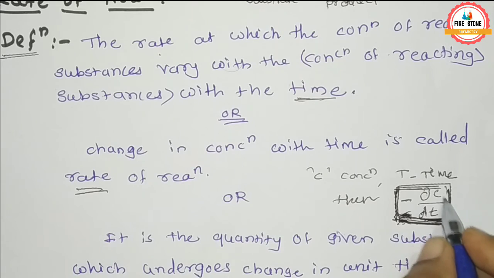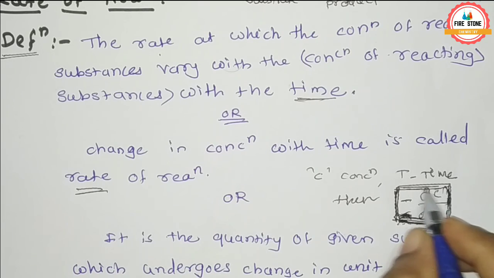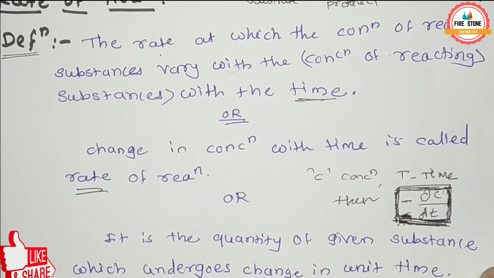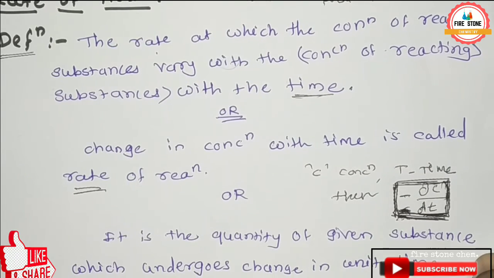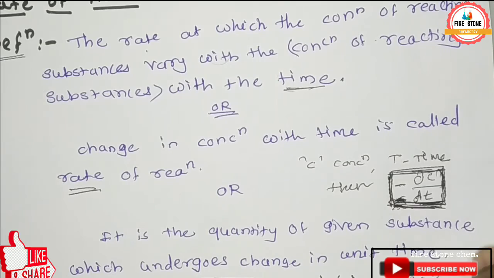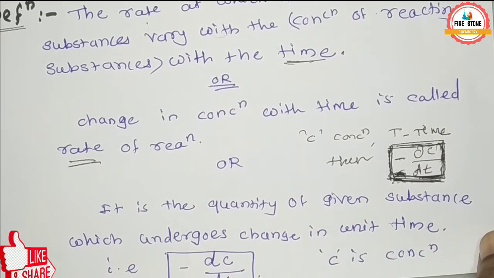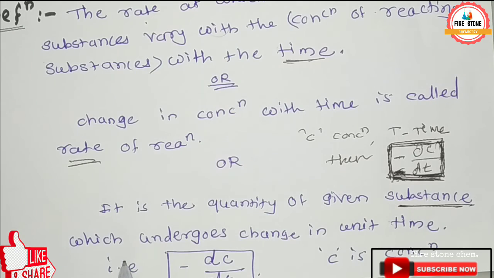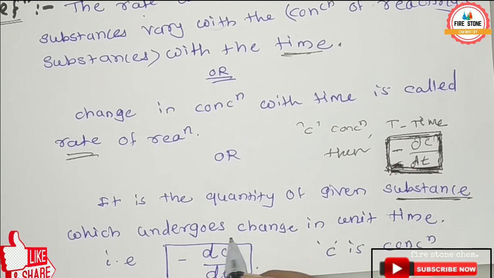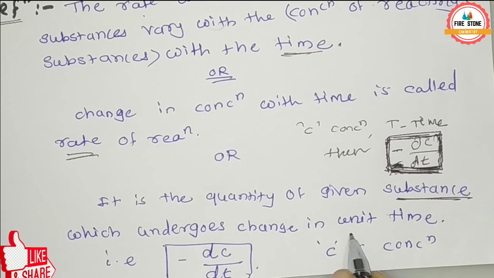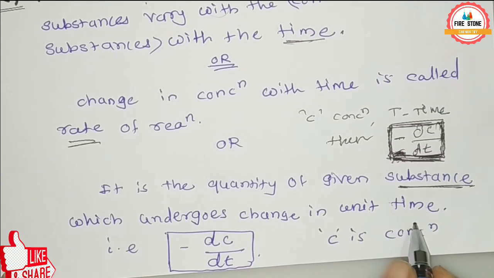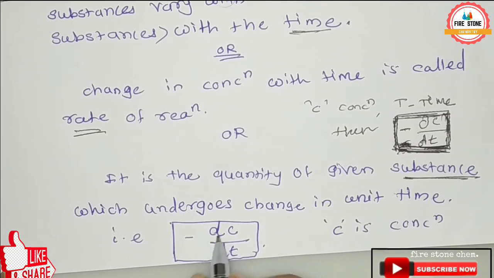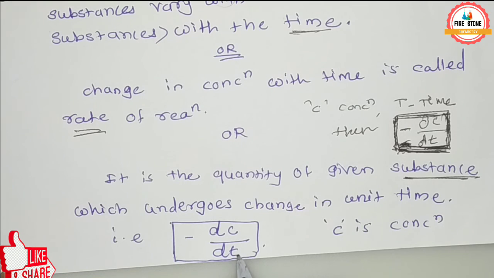This is called the rate of reaction, which means change in concentration with time is called the rate of reaction, or it is the quantity of a given substance which undergoes change in unit time, that is minus dC upon dt.